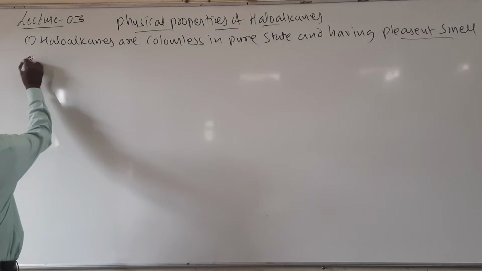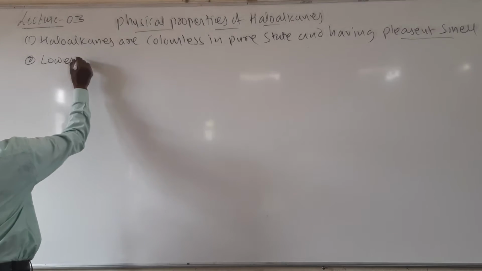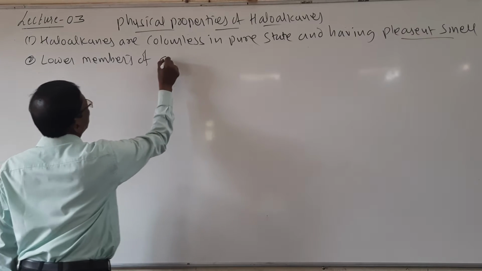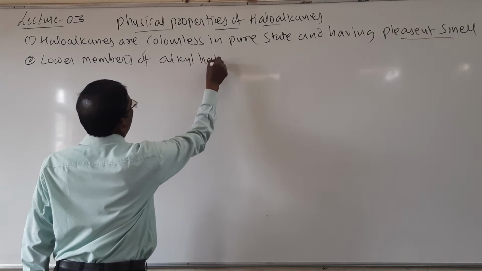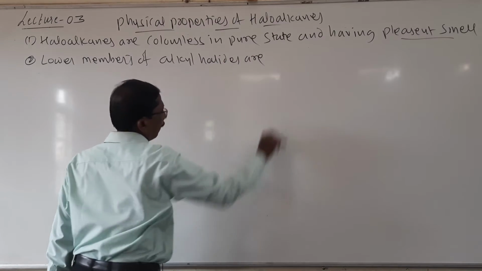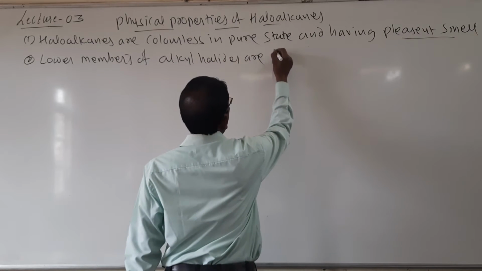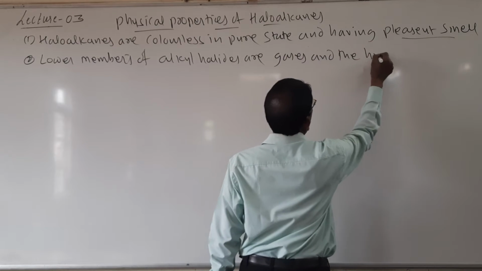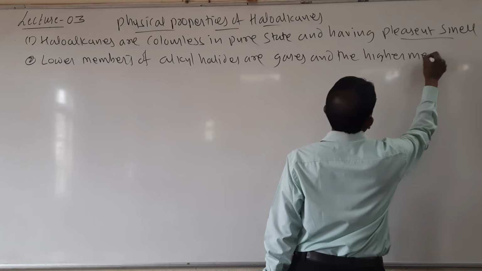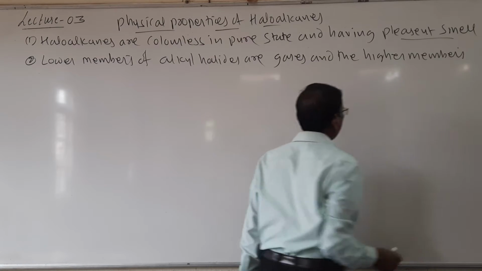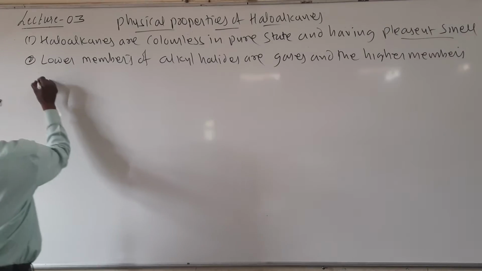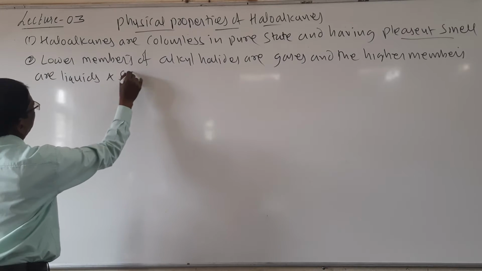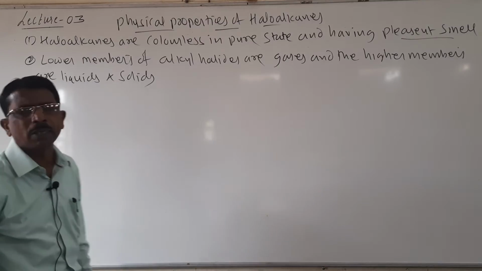So the second point: lower members of alkyl halides are gases, and the higher members are liquids and solids.